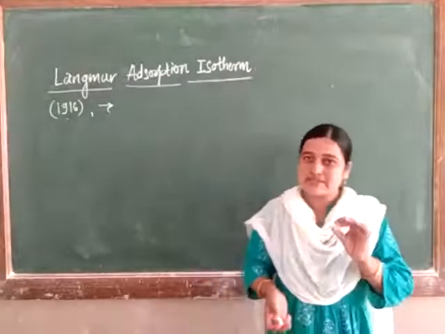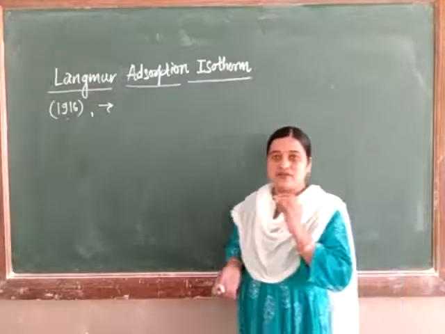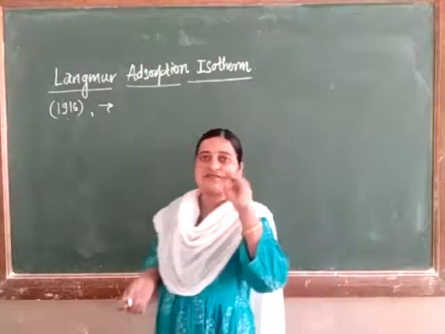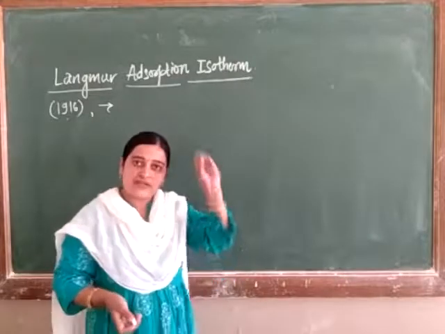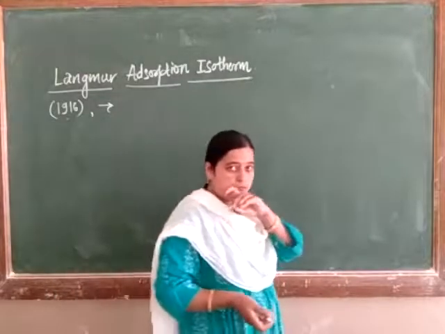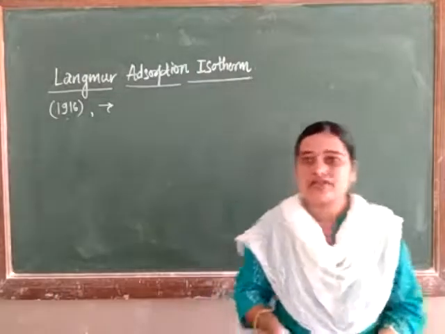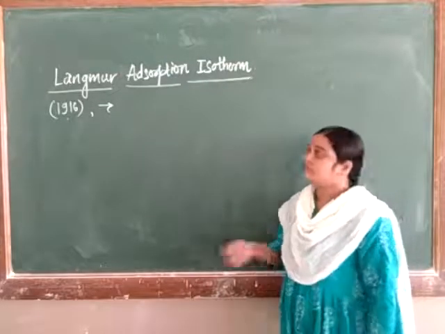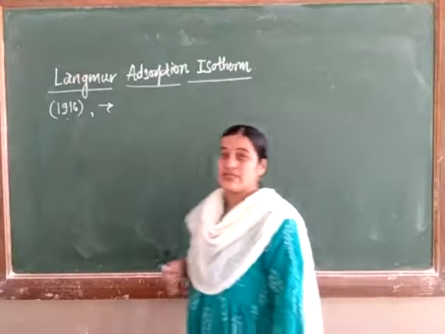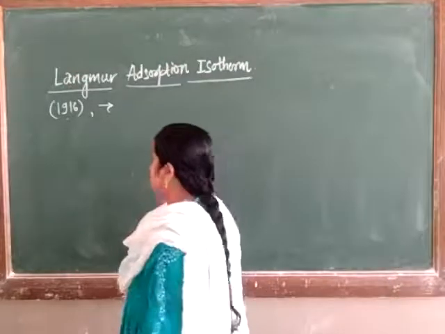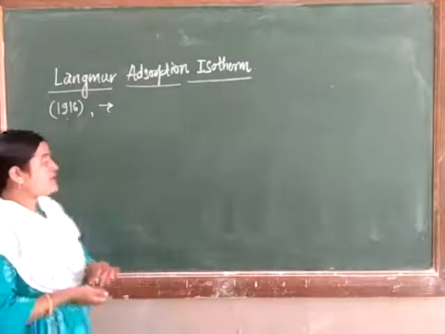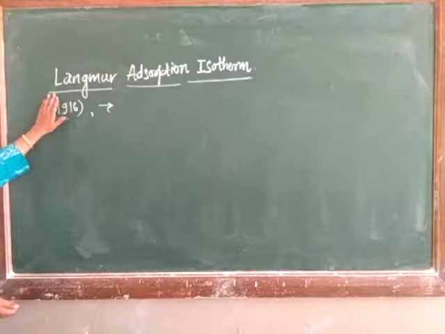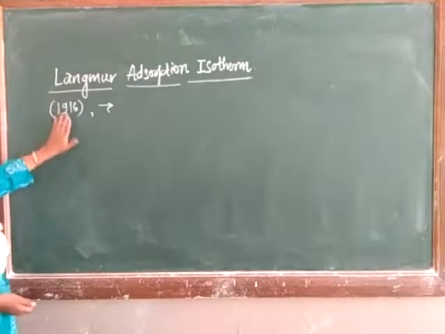X upon m is nothing but how the adsorption takes place in the unimolecular as well as the bimolecular layer. In those 5 types we have already seen, and after that we saw the Freundlich adsorption isotherm. Now let's see the next adsorption isotherm, that is the Langmuir adsorption isotherm. Here Langmuir is a scientist. He derived an expression in the year